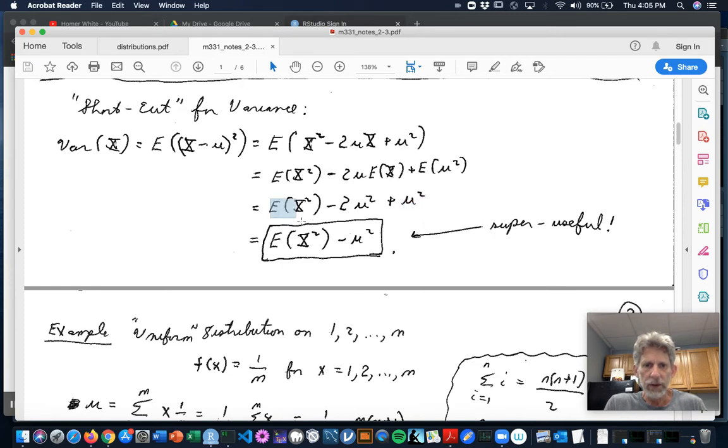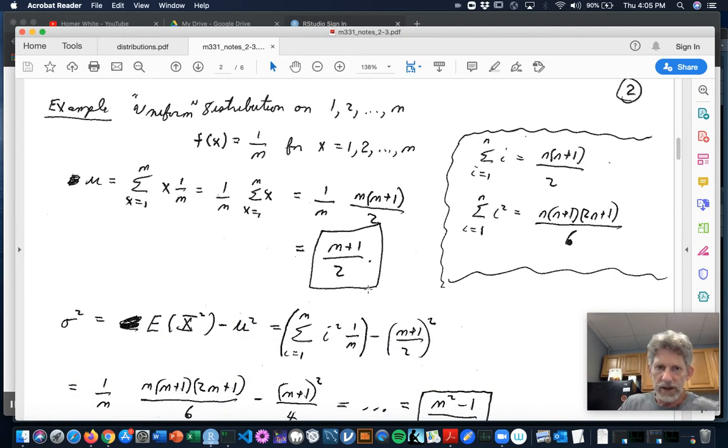So you end up with expected value of x squared minus 2 mu squared, throwing back on a mu squared. And so the whole thing is expected value of x squared minus the square of the expected value of x. That is a super useful formula. We'll constantly appeal to it.